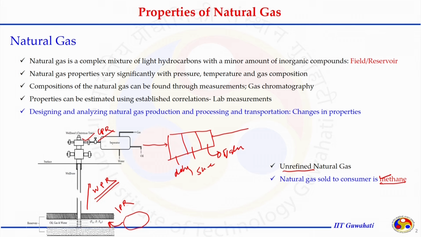Thus, at each point we are designing equipment like the separator, dehydration column, sweetening column, as well as the pipeline for the production side like the wellbore and choke conditions. Similarly on the transportation side, we must decide what size of pipeline should be used and at what flow rate. During transportation, we install compression stations, and the compression duty is required to compress the gas from one pressure to another.